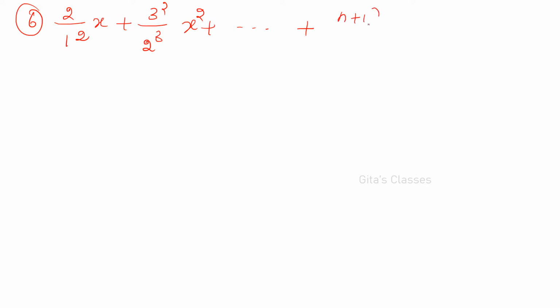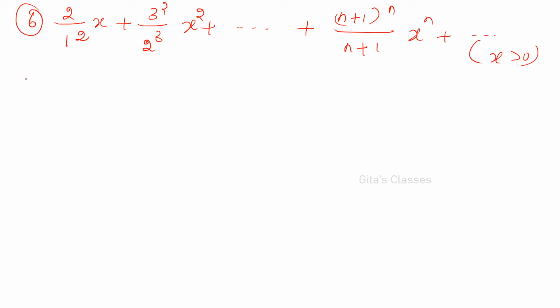Let us see one more question. 2 by 1 squared into x plus 3 squared by 2 cube into x squared plus etc. Here the nth term is given, so it is easy for us: n plus 1 the whole power n by n power n plus 1 into x power n plus etc., where x is greater than 0.